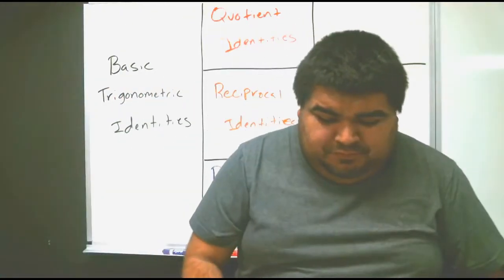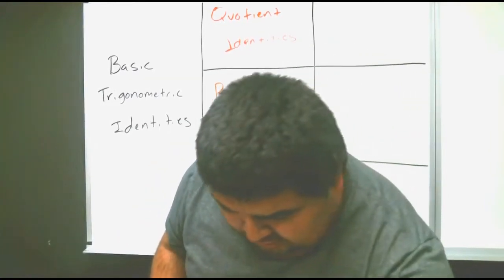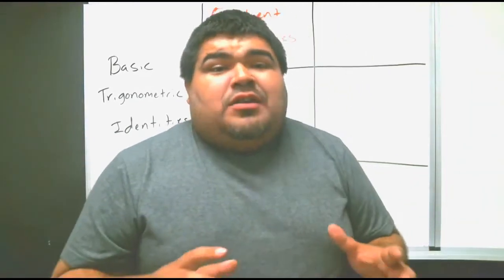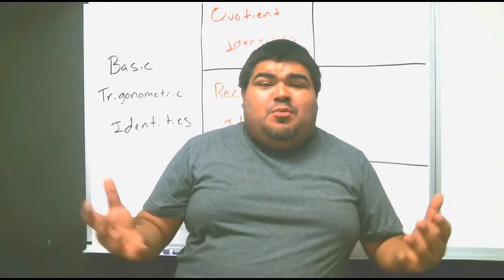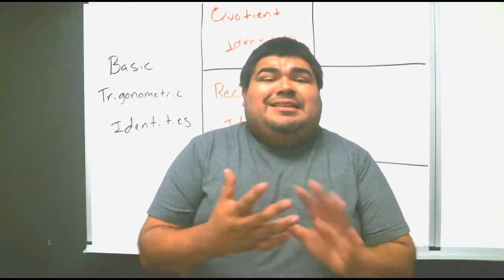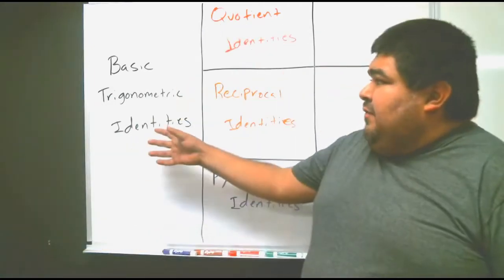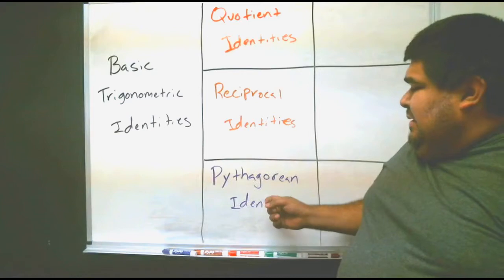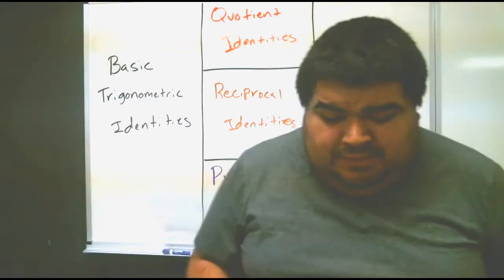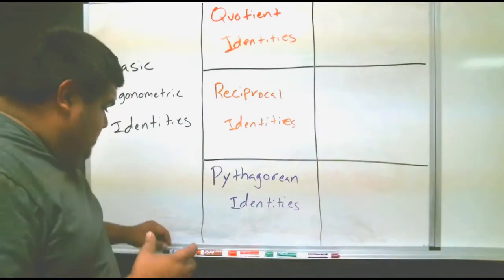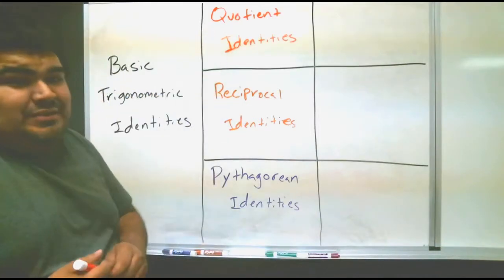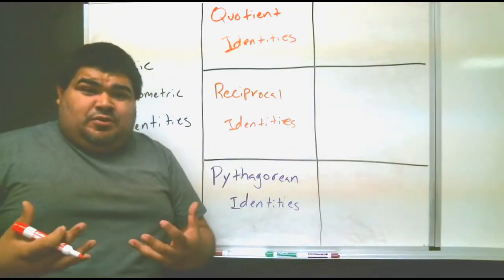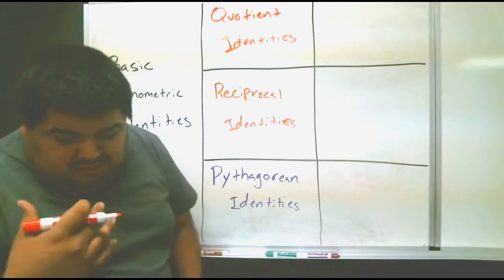Now that we know the very basic identities, which is a little recap because we covered them when we did trigonometry, today we're going to do more complex identities. These are also very basic identities. We have quotient, reciprocal, and Pythagorean. You saw the unit circle, and you know how to work it now.